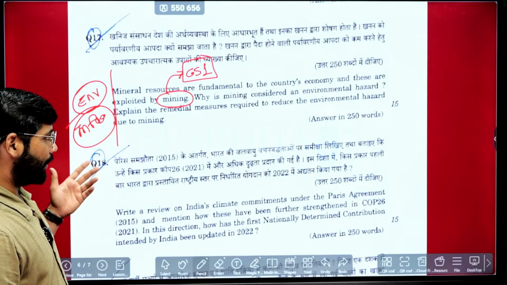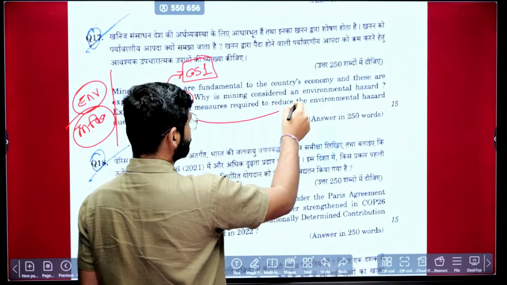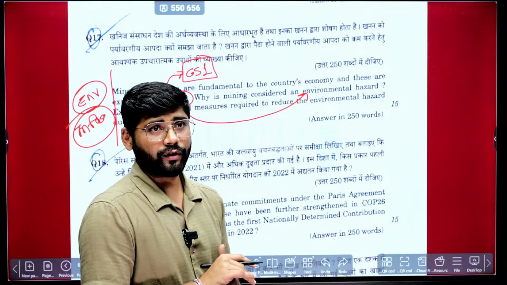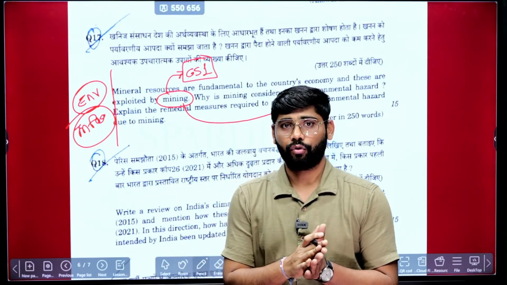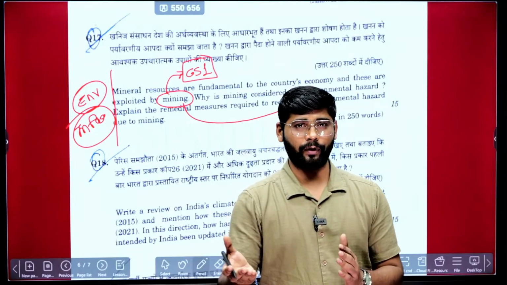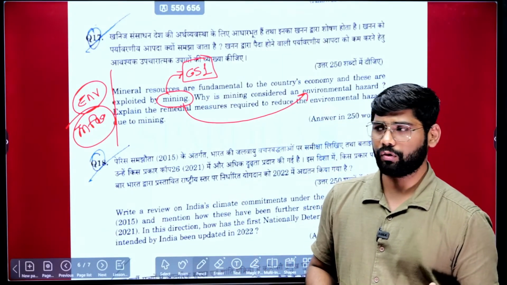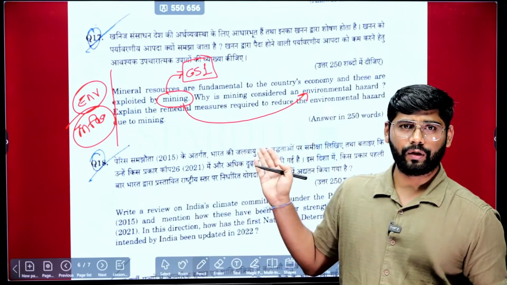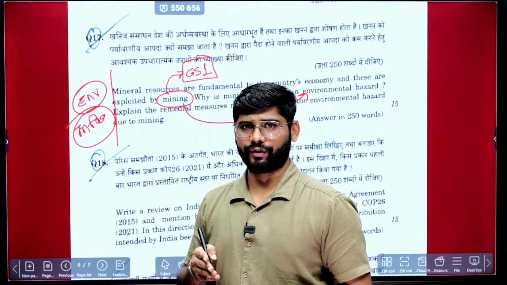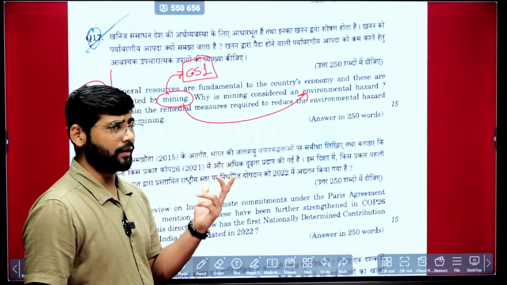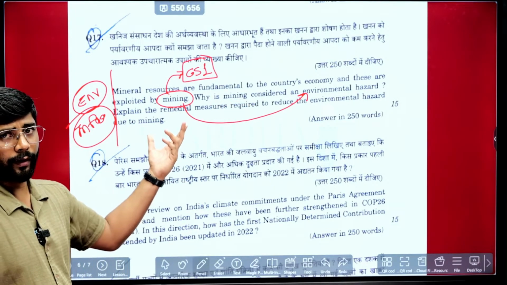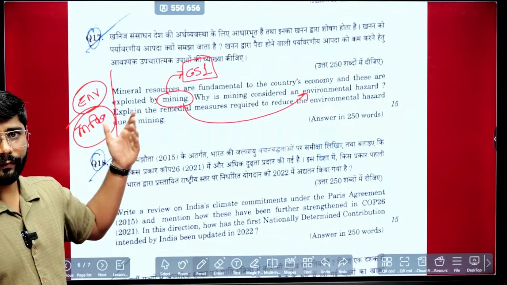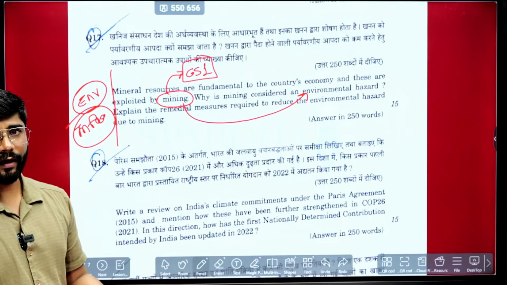They are just linked to environmental hazard, mining activity. Also, last year there was one current affair, Hasdeo forest in Chhattisgarh. There was a massive protest, but it was not covered in mainstream media, so many of you don't know. The government allotted this particular part of forest to mining industries. This might be behind this question, that current affair. When you cover the environment part, the mining will be covered there. So the current affair is there and the syllabus point is also there.